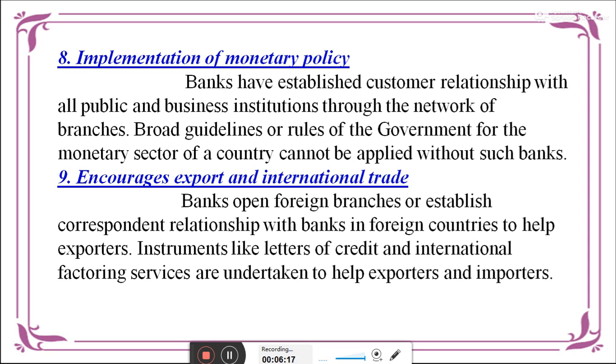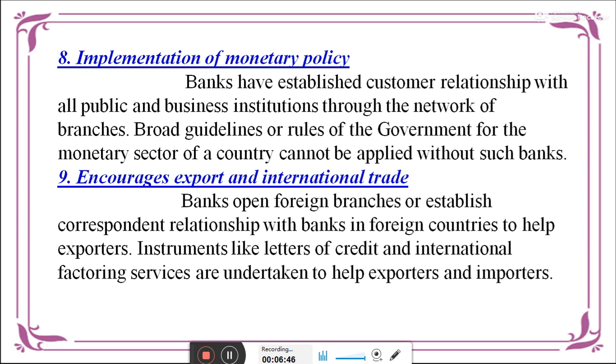Next, implementation of monetary policy. Banks have established customer relationships with all the public and business institutions. Through the network of branches, they give broad guidance from the government for the monetary sector of a country. This is called implementation of monetary policy, carried out for the development of society.